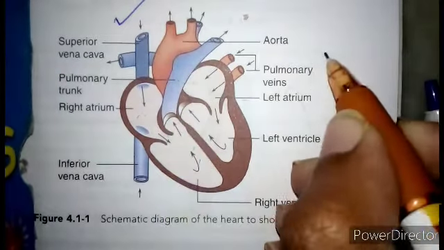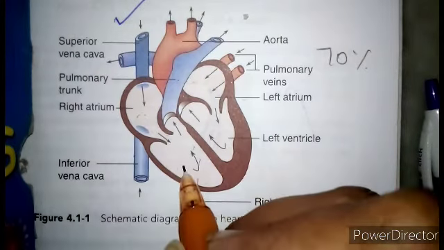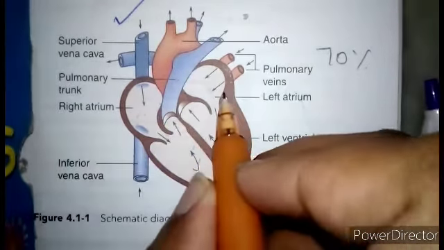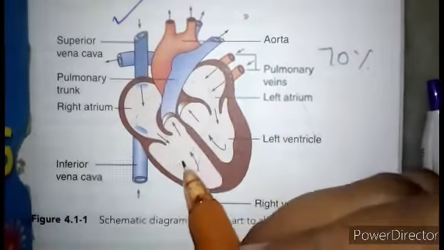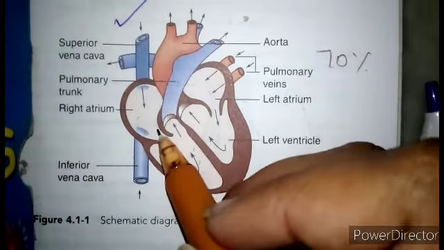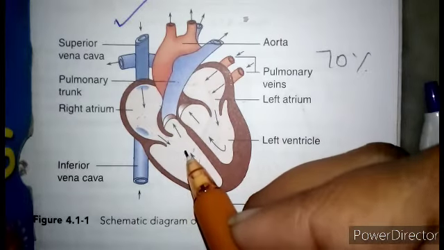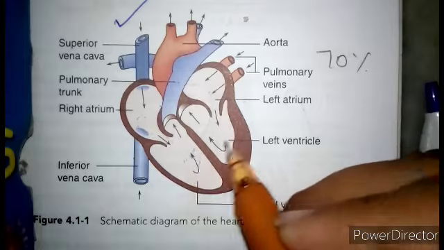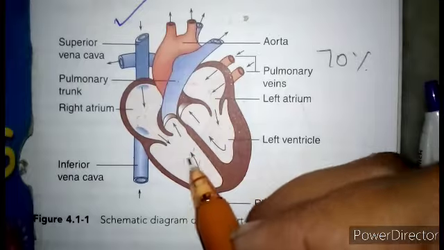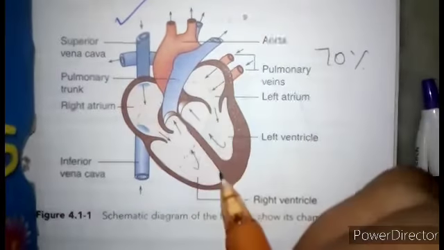Okay, 70% is by the passive movement and 30% is pumped into the ventricles by the atrial contraction, which is nothing but atrial systole. Ventricular filling occurs when the valves in between the atria and the ventricles open. Nearly 2/3 of the ventricle is filled, and the remaining space gets filled up by the atrial contraction, as I said before.